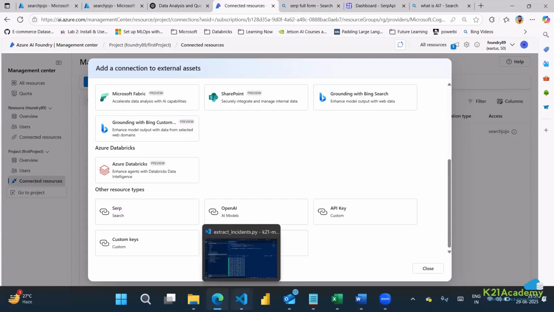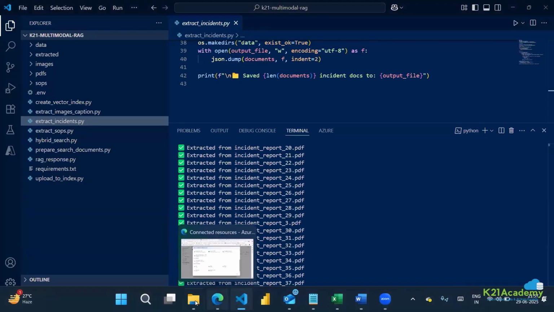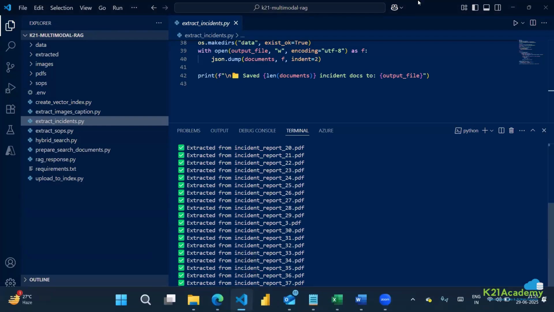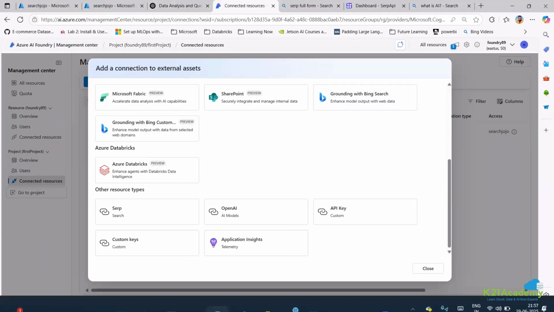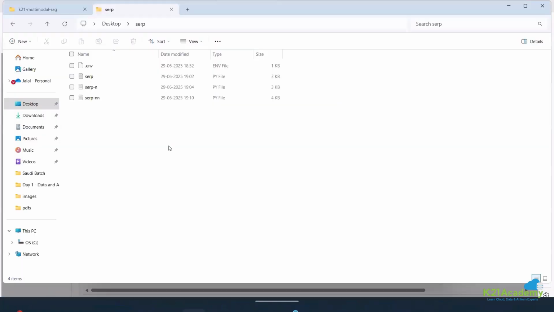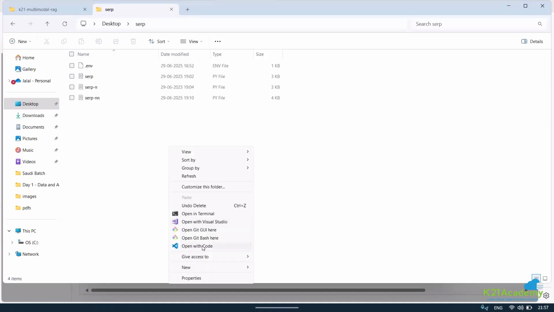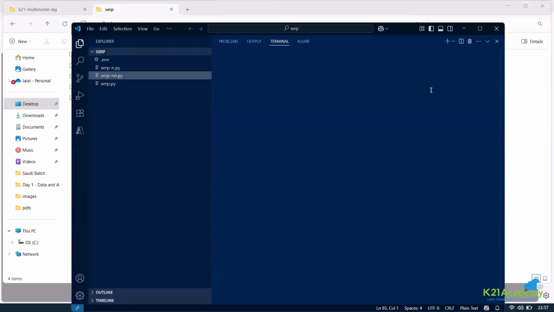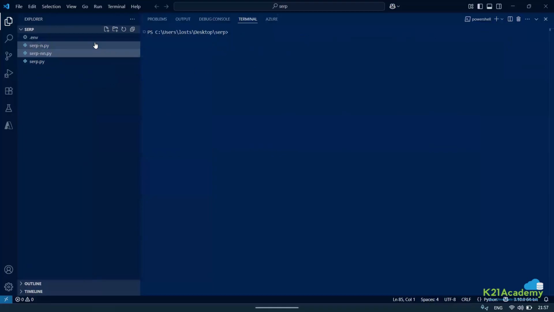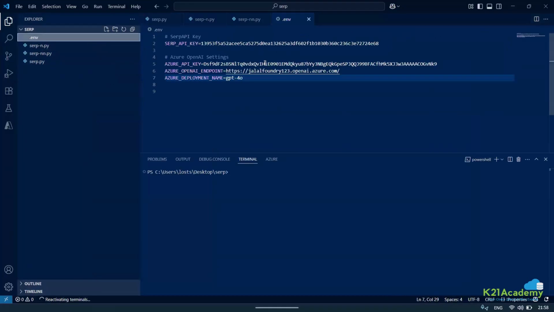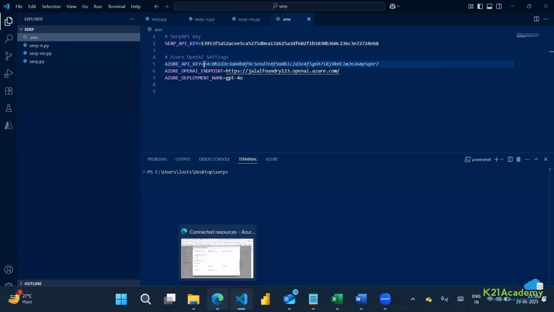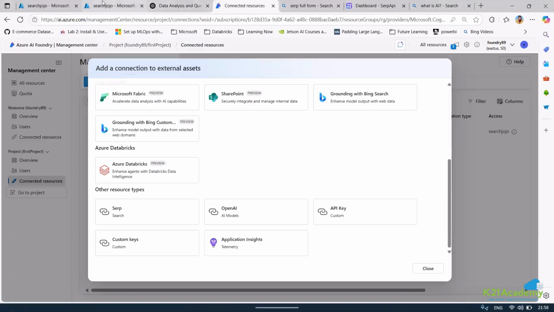And just to show you, with the help of GPT, we are able to create a very nice application. I'll just show you that application. That will really amaze you. So let me just look. Let me open it in Visual Studio. The first thing that it requires is only two things right now. I'll just show you all that. What it requires is a SERP key. Then it requires an Azure OpenAI key and a GPT-4o model. You can use any model. So right now I'm going to go here.